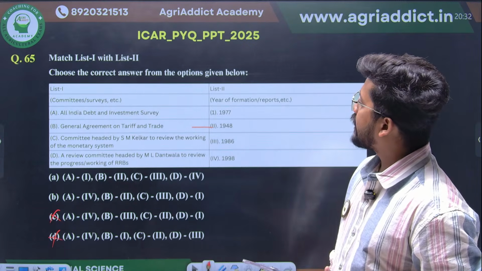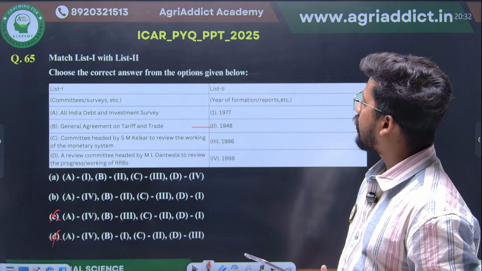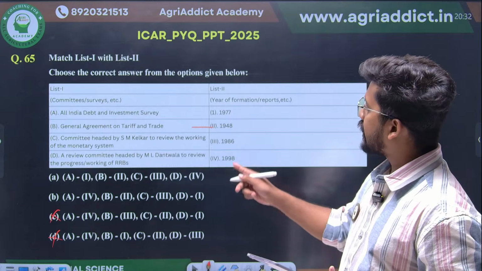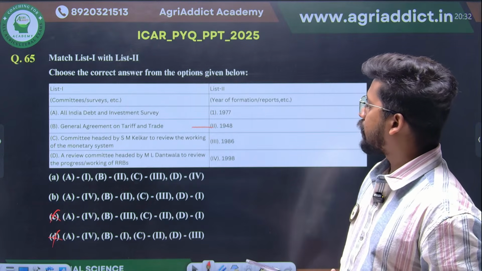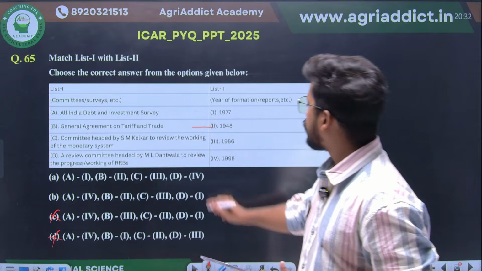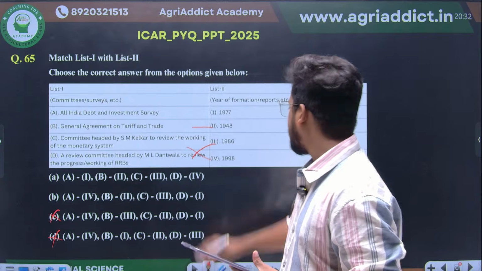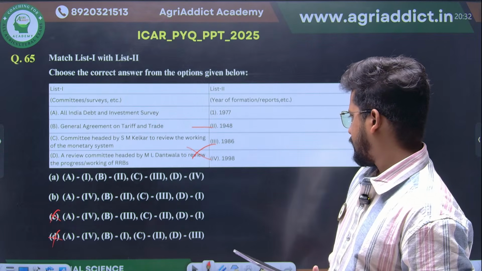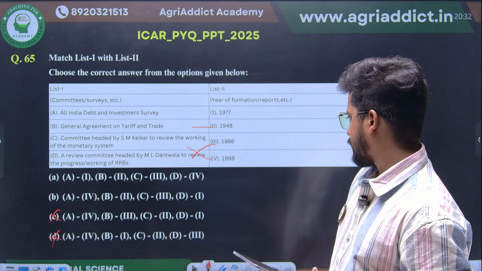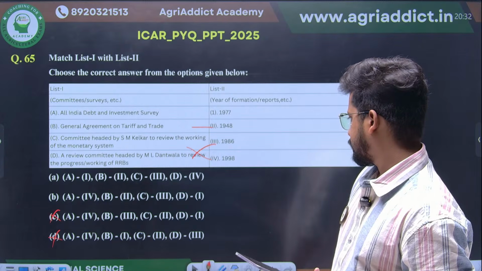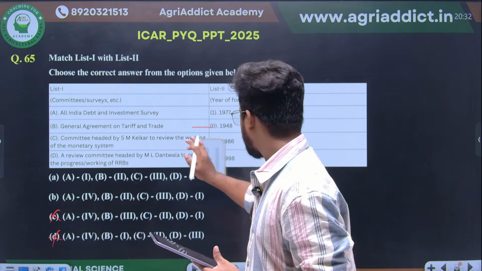Then the committee headed by SM Kelkar to review the working of the monetary system. A review committee headed by ML Dandwala to review the progress of working of RRBs. So D will be connected with B, and C will be connected with 4, I guess, right? C will be connected with... yeah, not correct.